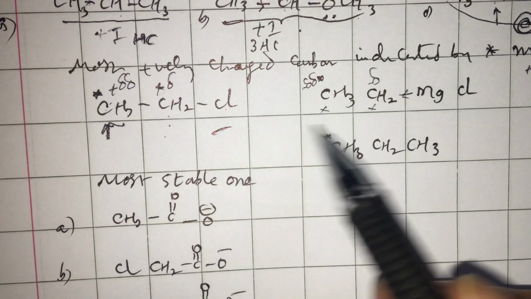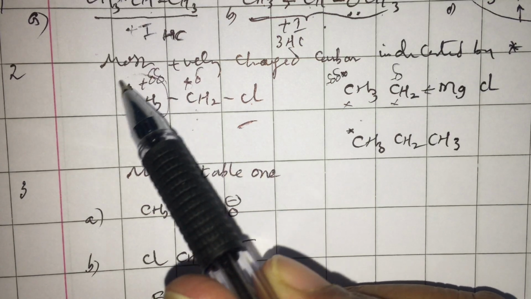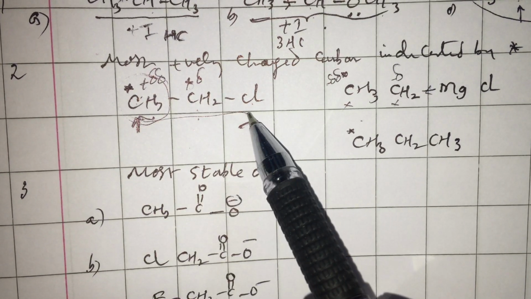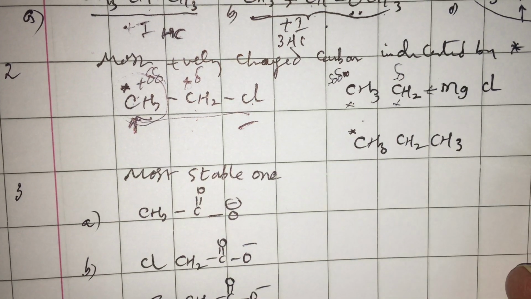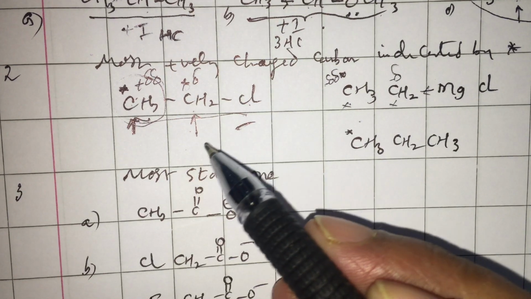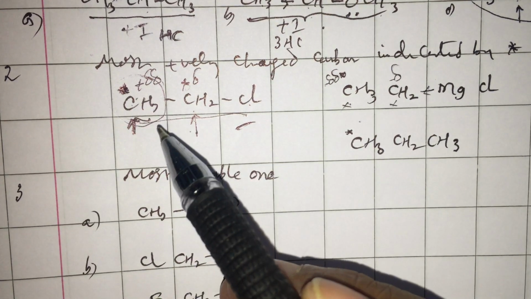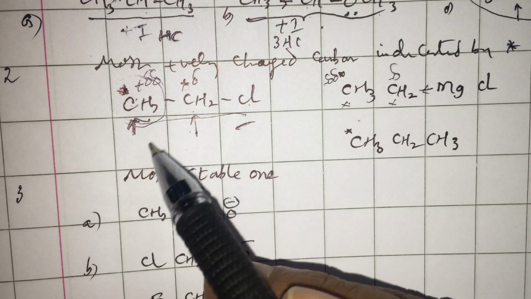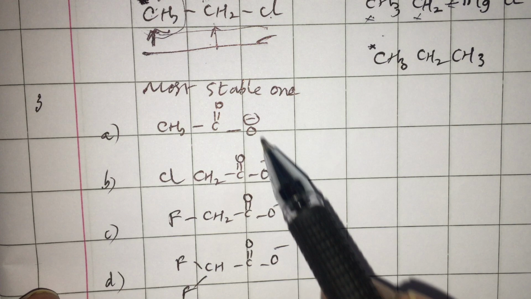So, in these given 4, the one with appreciable positive charge is only this star marked carbon. Because they wanted you to identify which star marked carbon has maximum positive charge. They are not asking about this. They are asking only about the star marked carbon with more positive charge. Answer is definitely A.